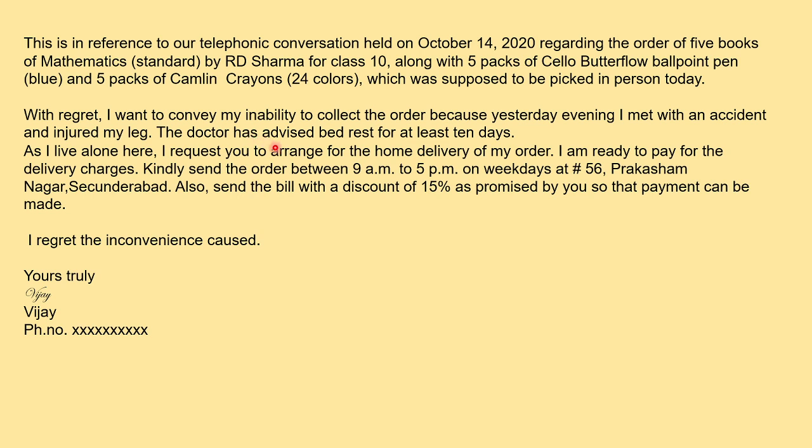Then you write your request, that you request him to arrange for the home delivery. Give them a time slot, and then your address, confirm it. Then talk about the bill that you will be paying, giving the full payment, and then in the end again feel sorry and then sign off. So this is how you have to write the letter. It's a very simple letter, but the only thing is that all the points should be there.